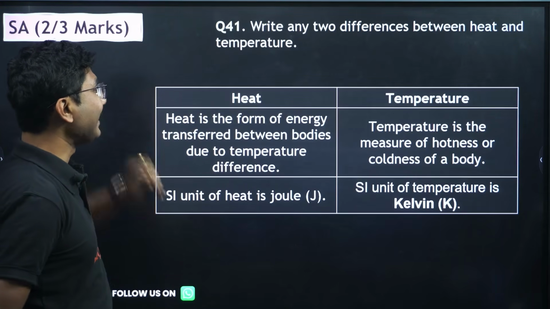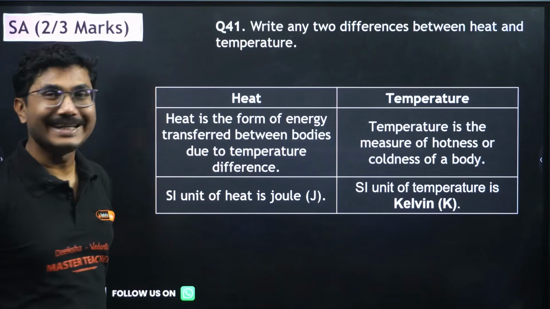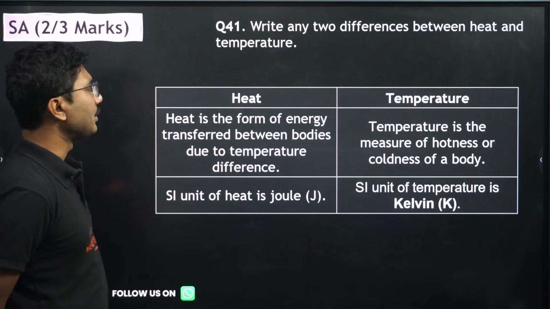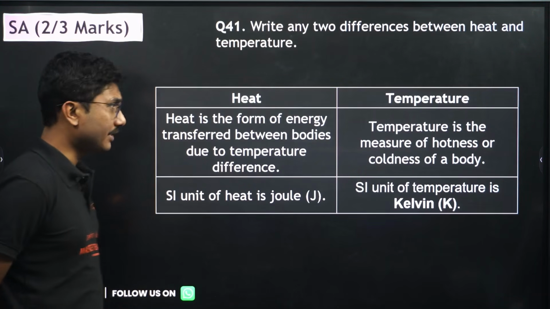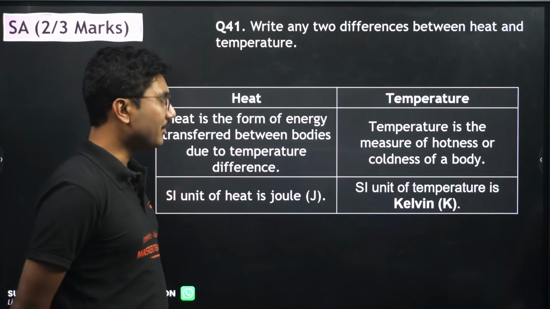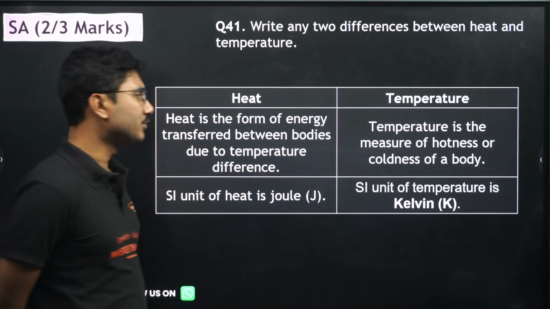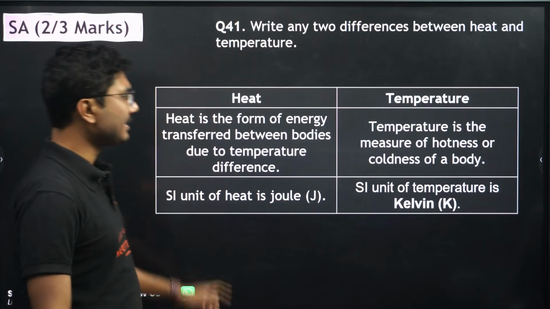Next, write any two differences between heat and temperature. Heat is the form of energy transferred between bodies due to temperature difference. Temperature is the measure of hotness or coldness of a body. The SI unit of heat is joules. The SI unit of temperature is Kelvin.